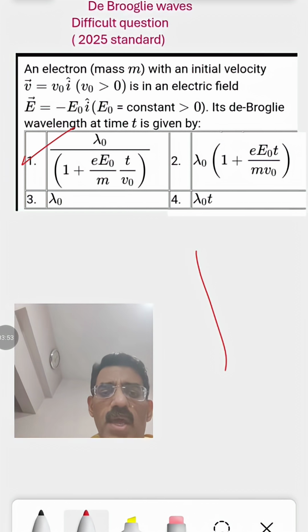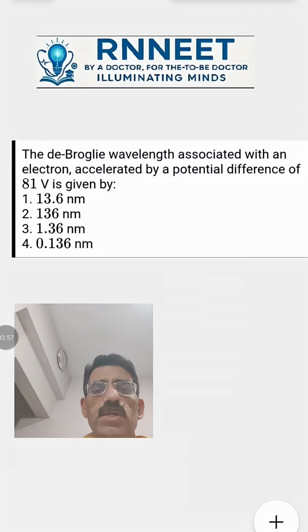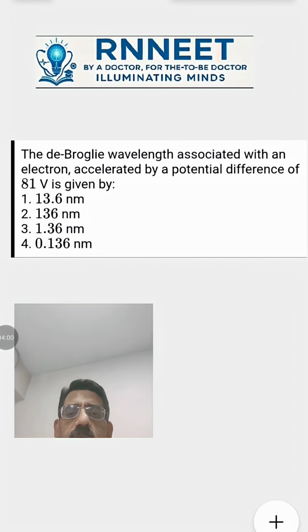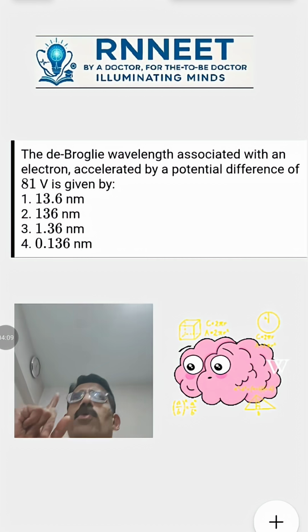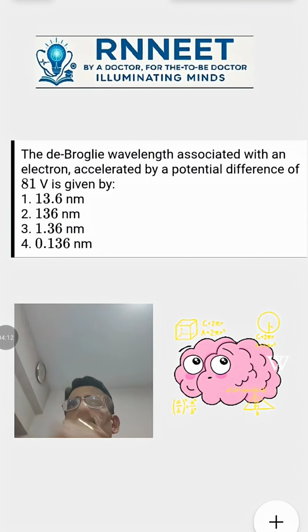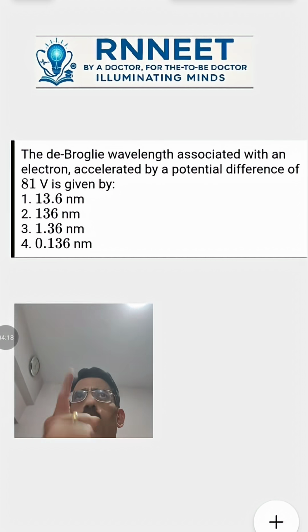देखते हैं कितने लोग कर पाते हैं। Next question, very simple question here. The de Broglie wavelength associated with an electron accelerated by a potential difference of 81 volt. यहाँ पे just potential difference दिया है. You need to know the de Broglie wavelength. What is the relationship between potential and de Broglie wavelength? Remember that in terms of Angstrom. Get it right? So put your equation that you know in the comment box.